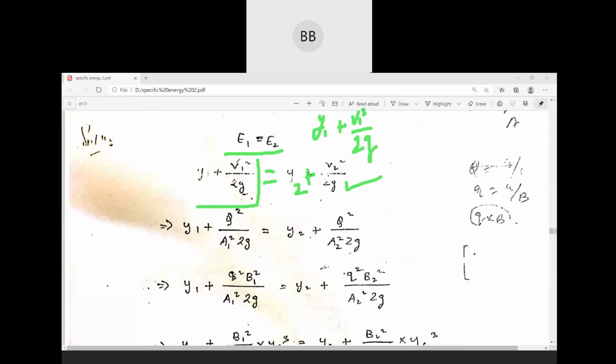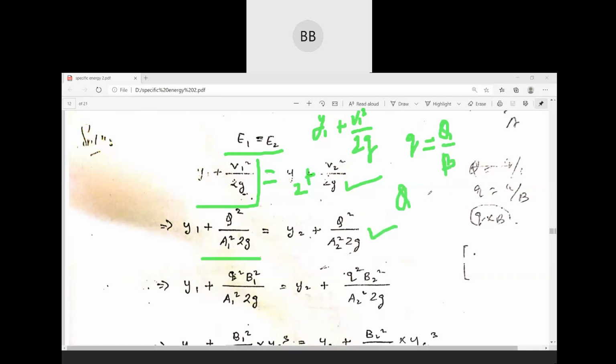Then we are replacing that V value by Q by A. Okay. And similarly here also, Q square divided by A2 square. Then again, small q is equal to discharge per unit width.